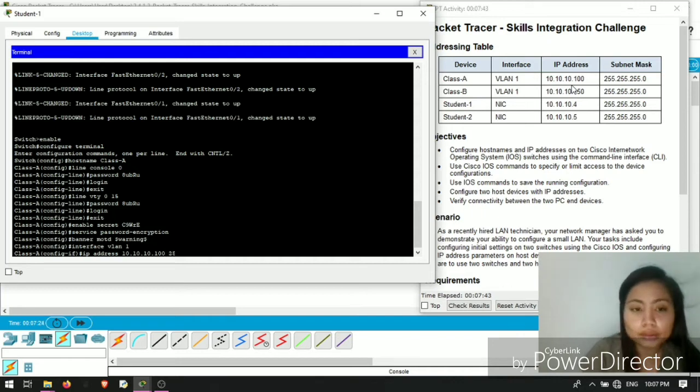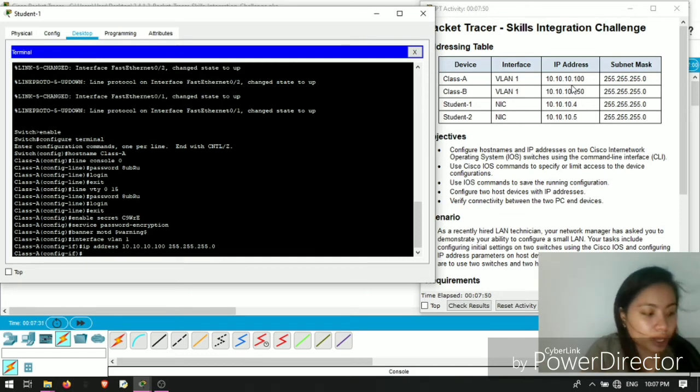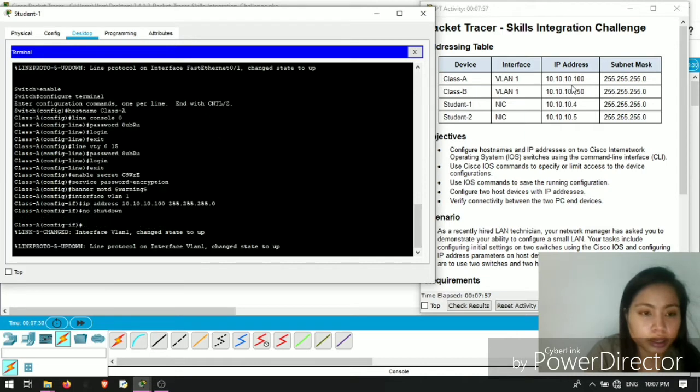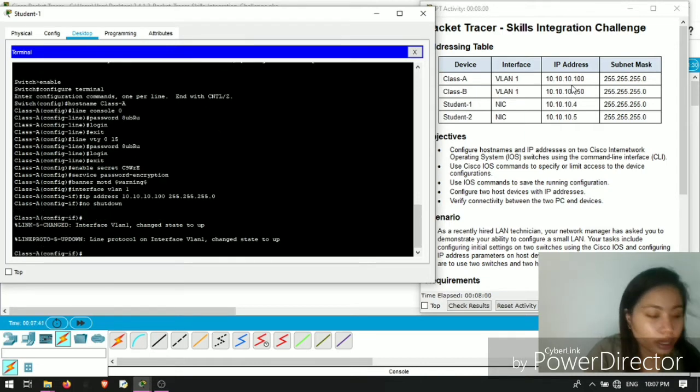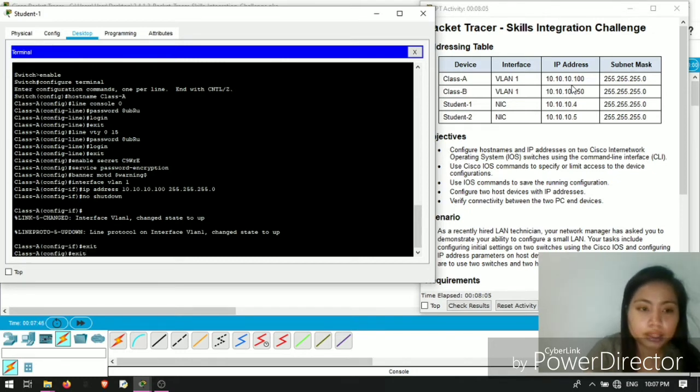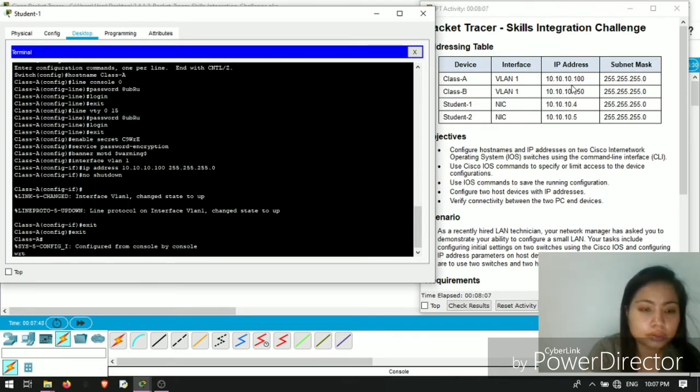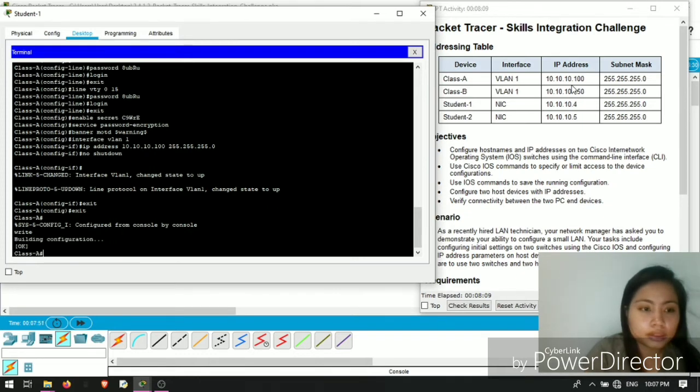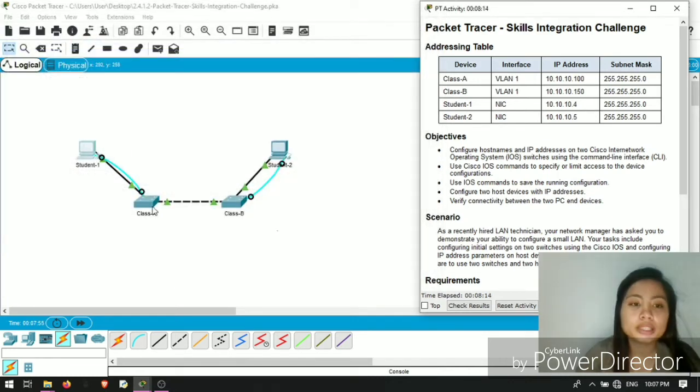And don't forget also to enter the subnet mask, which is 255.255.255.0. Then enter. Then no shutdown, then click enter again, then exit and exit. There you go, the building configuration is okay. So we're done with Class A and Student 1.